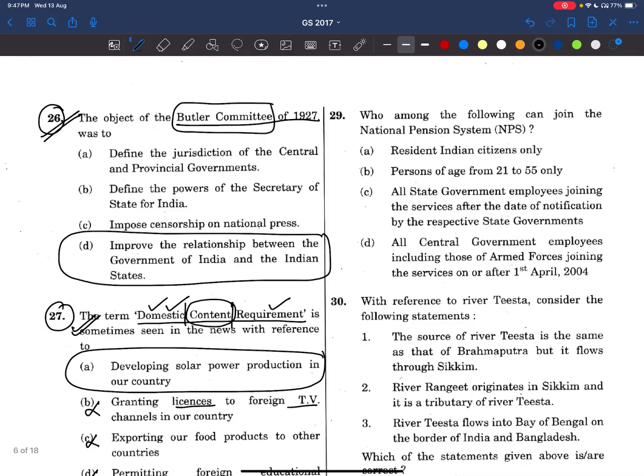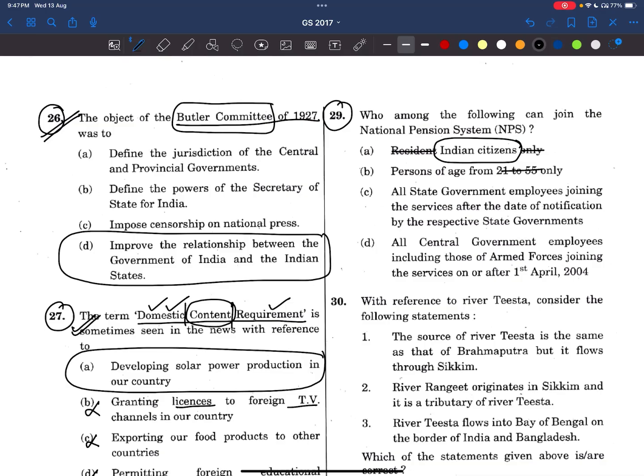Now coming to the 29th question. Who among the following can join the National Pension System? Now see, resident Indian citizens only. It is not resident, it should be Indian citizens. I'm explaining it here since UPSC has given the objectives of the National Pension Scheme in the options itself. Now see, persons of age 21 to 55? It's not 21 to 55.